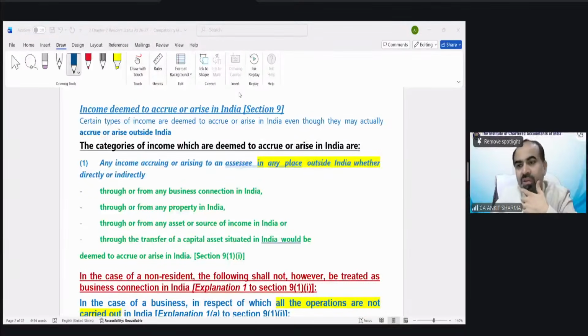Do not worry. Mr. Aditya is saying, sir, if I start a business outside India, where should I pay tax? First of all, you have to tell me whether you are a resident and ordinarily resident, a non-resident, or a resident and not ordinarily resident. Then you need to tell me whether all income arises outside India, whether all income is received outside India, and from where the business is controlled. When you give me these details, then I can answer. To answer any question, the question must be complete. So your question is very incomplete, Aditya. When you give me these conditions, I will be able to answer it.